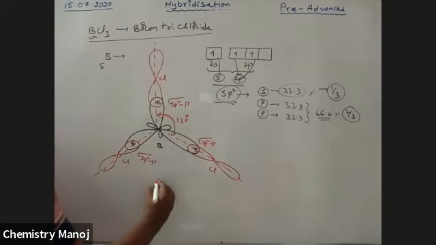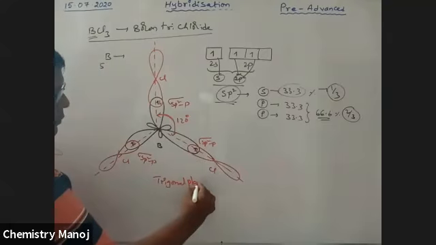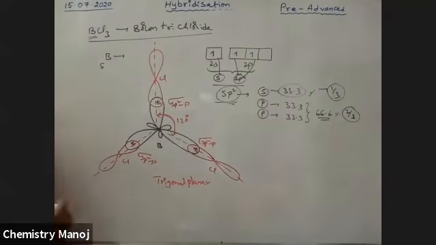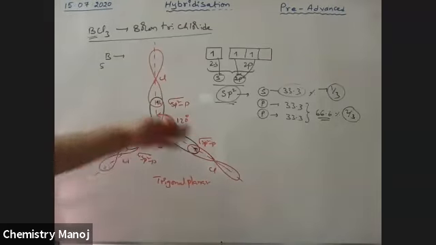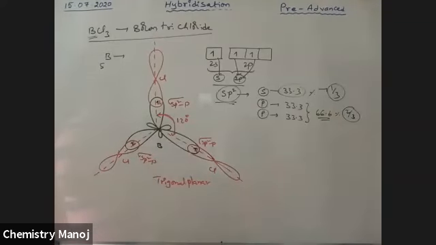It has a trigonal planar shape. This is the same for fluorine also, that is BF3. Please try to remember it. Okay. This is BCl3.